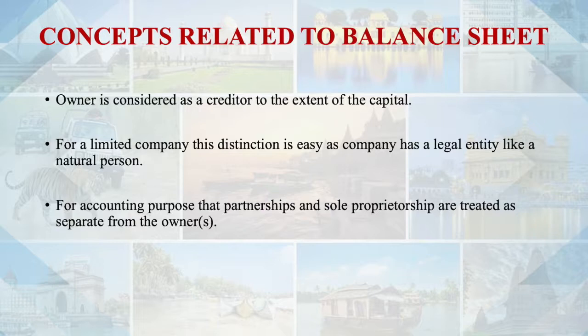Both will be considered as separate, and only the transactions related to the business will be recorded. All the transactions which are not related to the business, which are of a personal nature related to the owner, are not going to be shown in these books of account. This is the entity concept which we have to consider in the balance sheet, and which is clearly visible from the accounting equation.